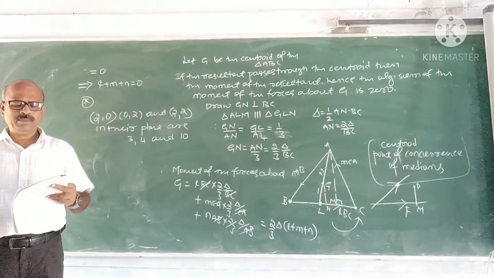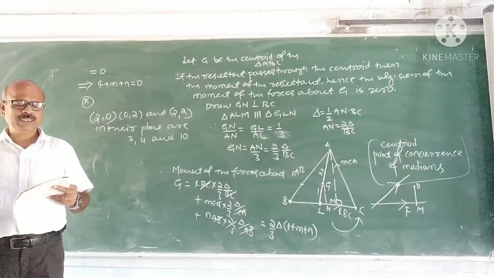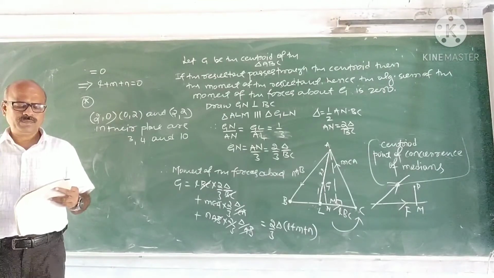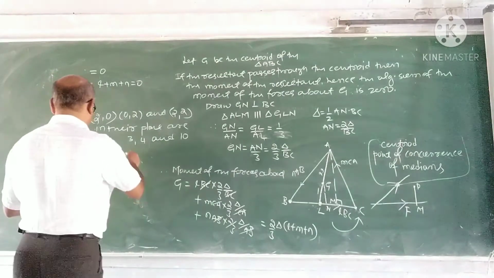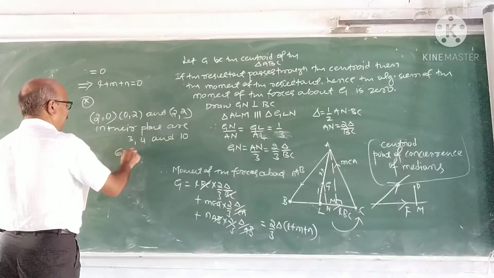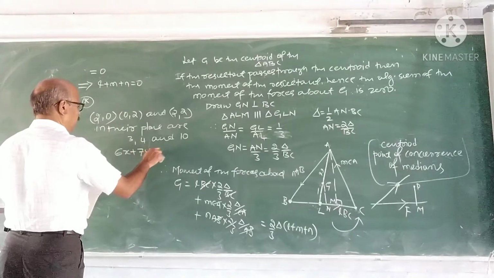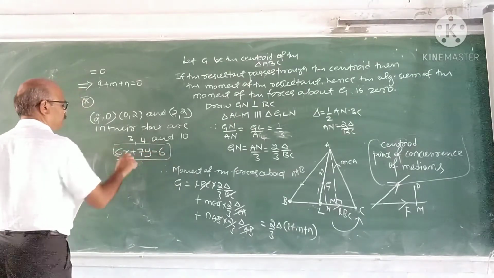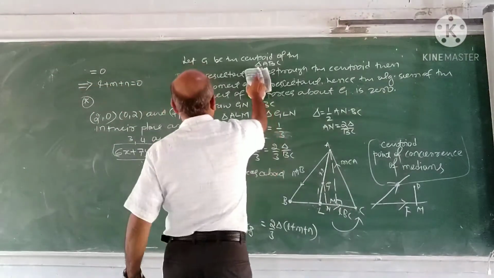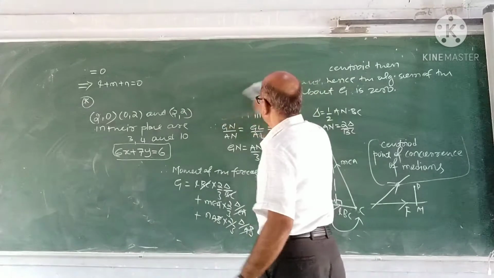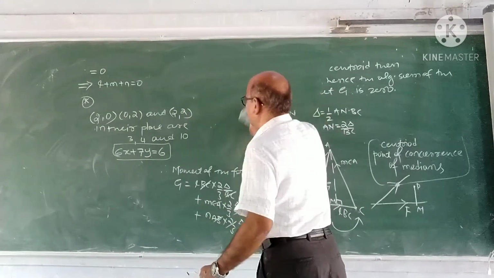Question is find the magnitude of the resultant force, and prove that it acts through the line 6x plus 7y is equal to 6. It acts through the line 6x plus 7y is equal to 6.